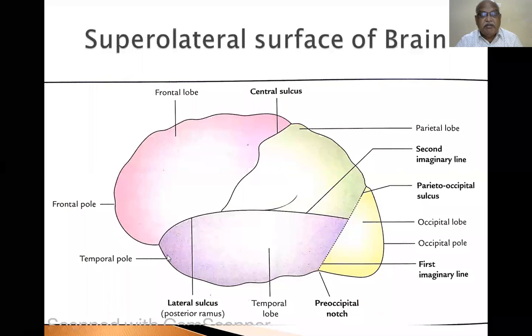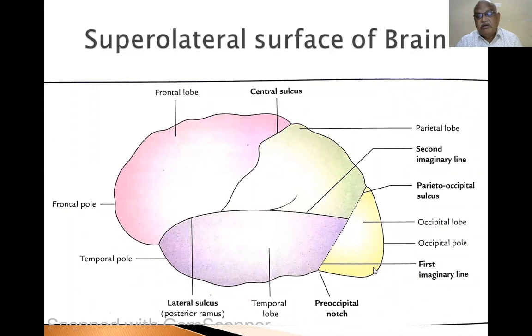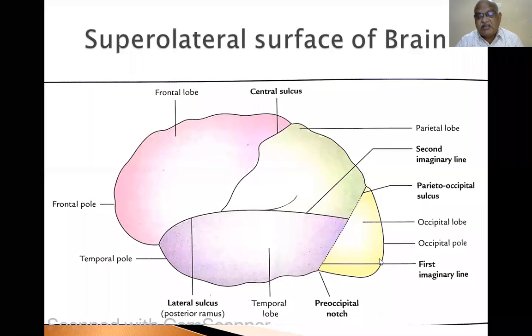So this is the temporal pole. This is the frontal pole. This is the occipital pole. And this is the central sulcus, 1 centimeter behind the midway between the frontal pole and the occipital pole. So this is the central sulcus.